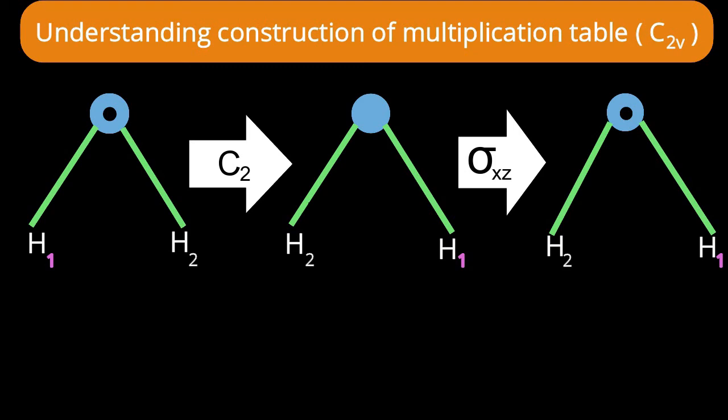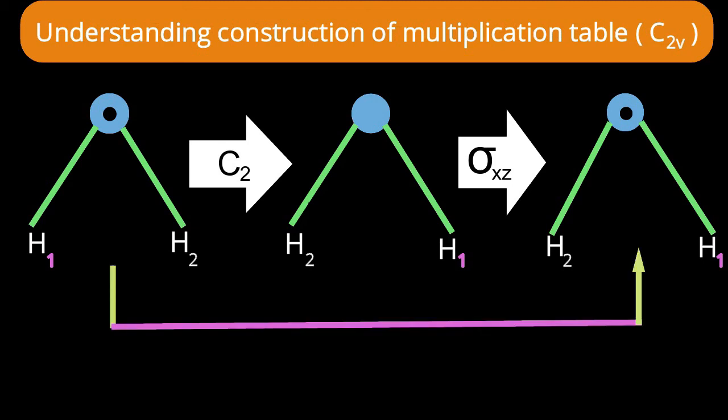Now we have to ask a question. How can we get that resultant structure from the original structure? See the comparison. In the resultant structure, hydrogen 2 is to the left side and the nose is towards us only. We are left with only 4 operations: identity, C2, sigma xz and sigma yz. Identity is very simple, there is no change, but here there is a change, so the identity option is washed out. Can you guess how I can get the resultant structure from the original structure? Which operation should I perform? Yes, you are right. If I perform the sigma yz operation, then I will get that resultant structure.